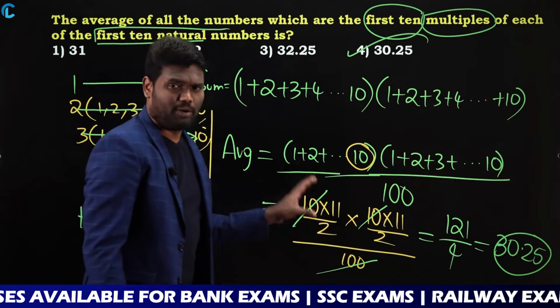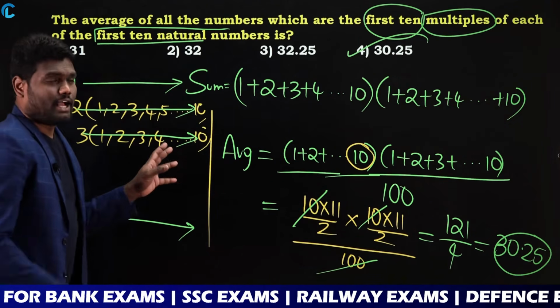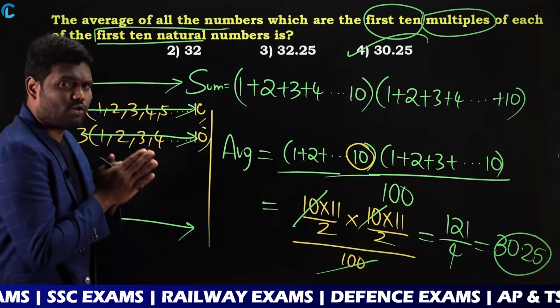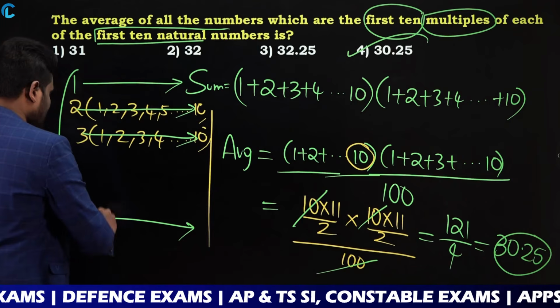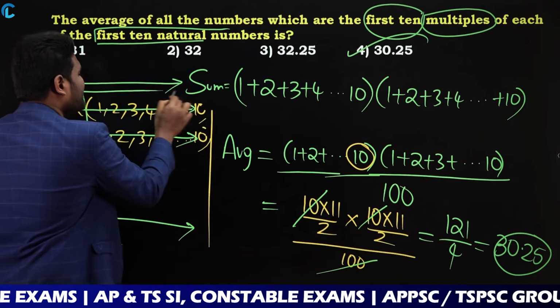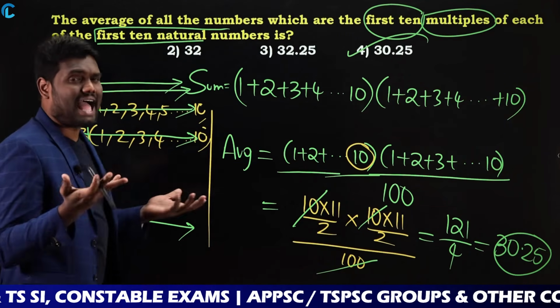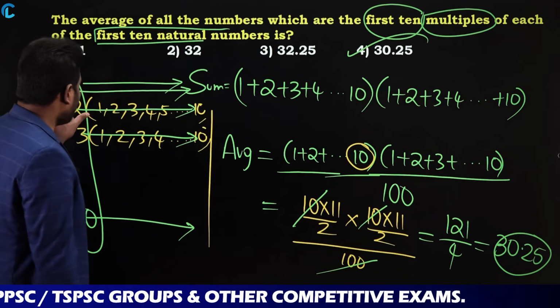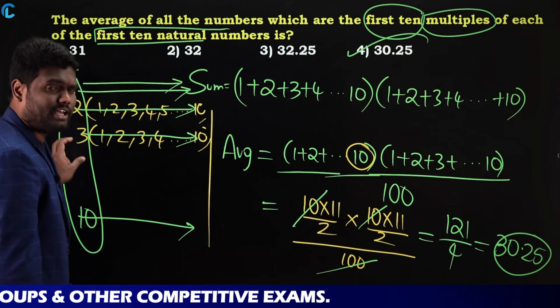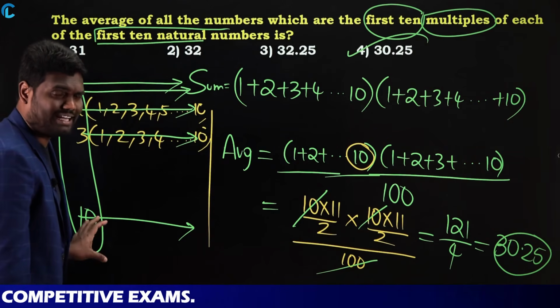This is a very simple question, but read the question carefully. The question says for the first 10 natural numbers, if you take all the 10 multiples, then what is the average of those numbers? So I have taken 2 common here, 3 common here, 4 common here, 5 common here, and so on up to 10.